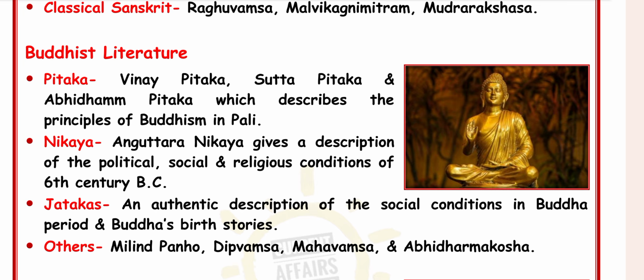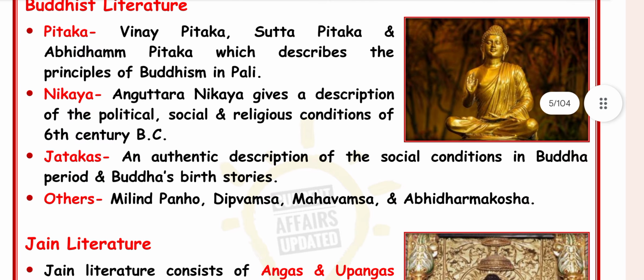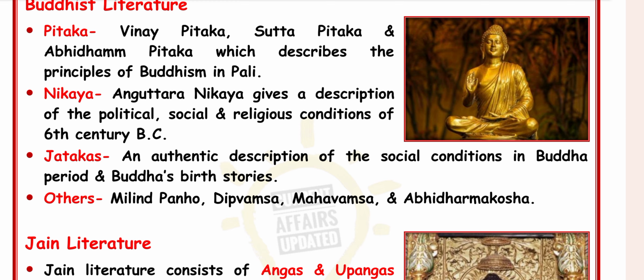Nikaya is Anguttara Nikaya, which gives descriptions of the political, social and religious condition of the 6th century BC. Second is the Jatakas. The Jatakas are an authentic description of social condition in the Buddha's period and the Buddha's birth stories.